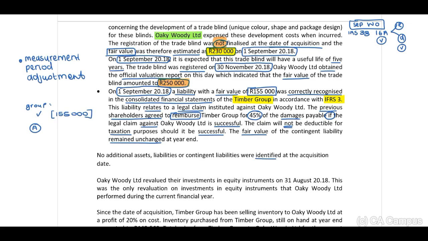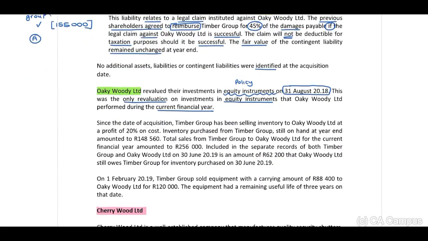Oakey Woody Limited revalued their investments in equity instruments on 31 August 2018. This was the only revaluation on investments in equity instruments that Oakey Woody Limited performed during the current financial year. Therefore, guys, we need to determine what the accounting policy is in terms of the equity instruments. If they have revalued this, mark-to-market reserve, fair value adjustments, we don't know.